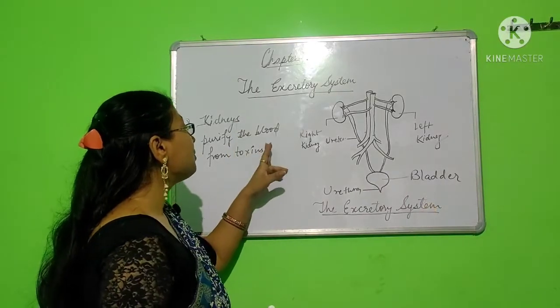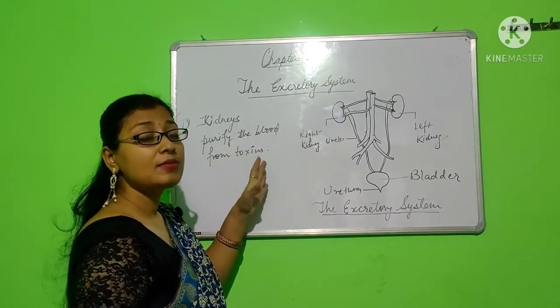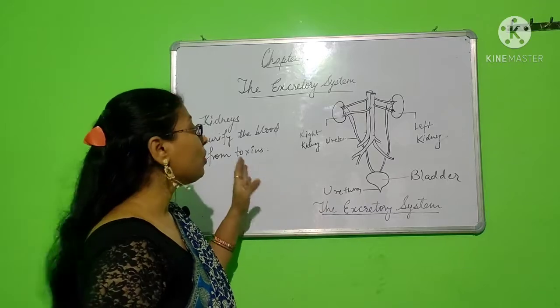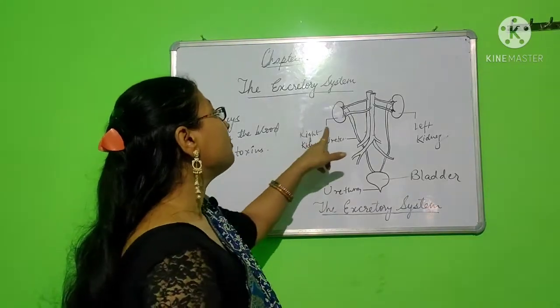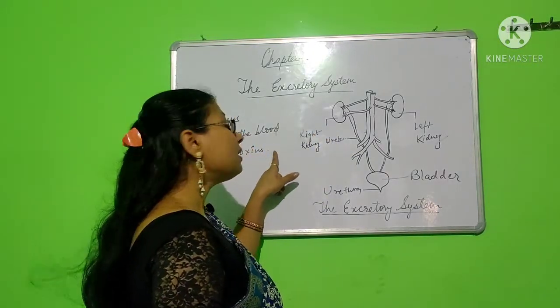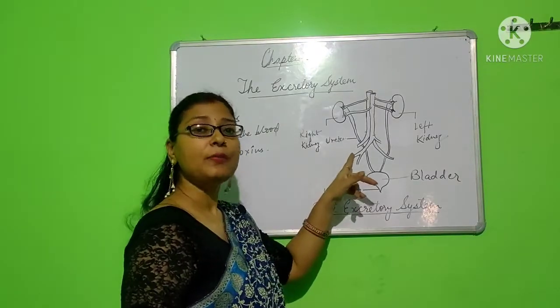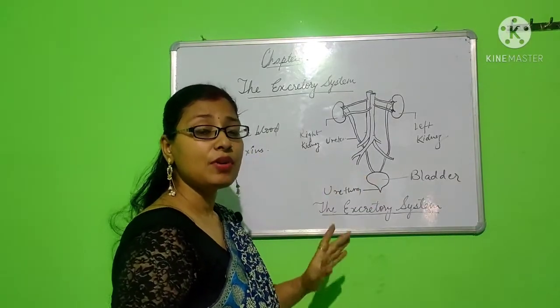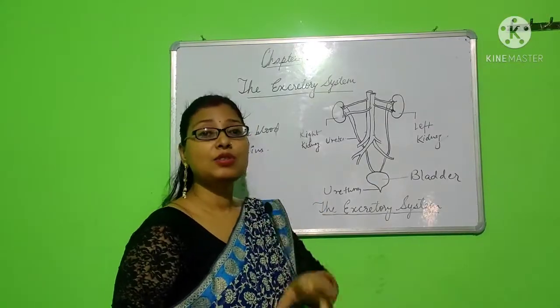When it purifies the blood from toxin, then urine is made as a byproduct. All the toxins are converted to urine. So the main function of kidney is to purify the blood, make it free from the toxin, and convert it into the urine. This is the main function of kidney. A healthy person has 2 kidneys.